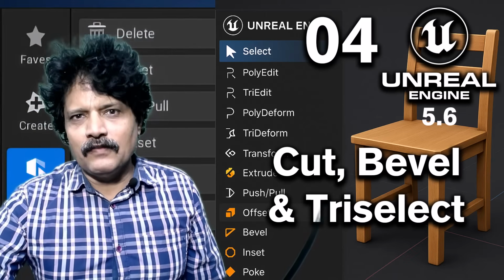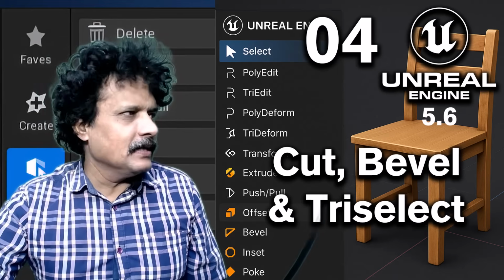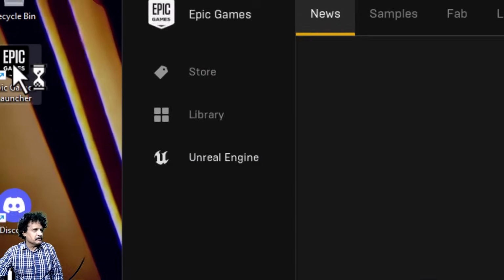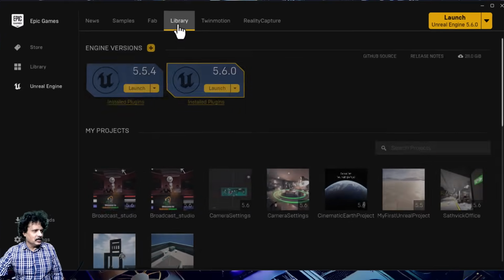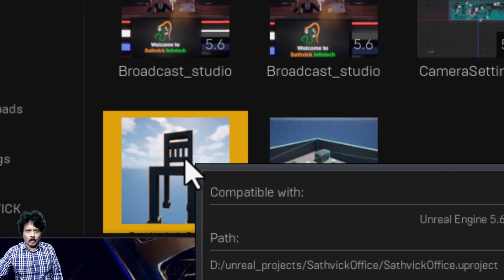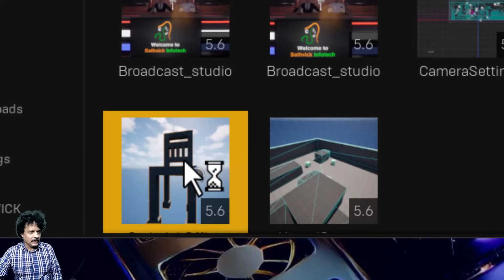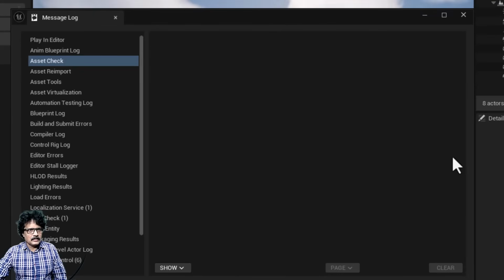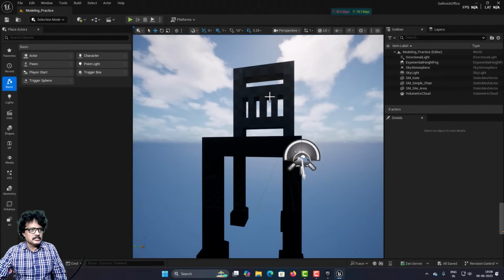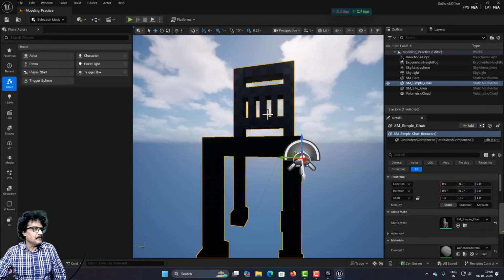Once I saved the file to my hard disk, quit Unreal Engine, and now I am going to launch the project again. I will come into Epic Games Launcher and Unreal Engine library. Now I will come into my project Satvik office.uproject. I will double click to open this. I get this error message. I will clear this. I will close it. I will dismiss this error. And now you can see this was the chair that we designed in our previous session.